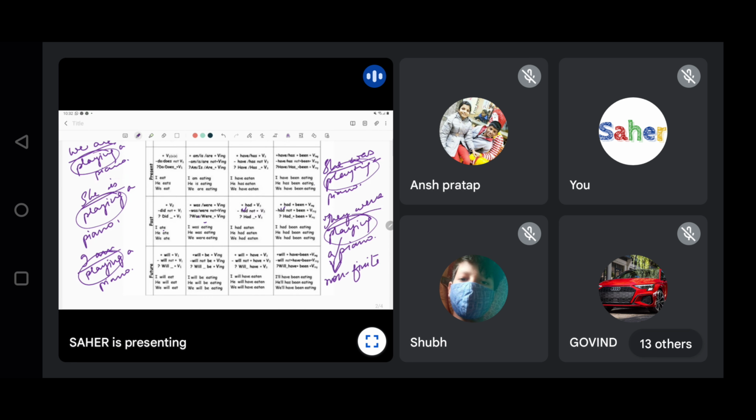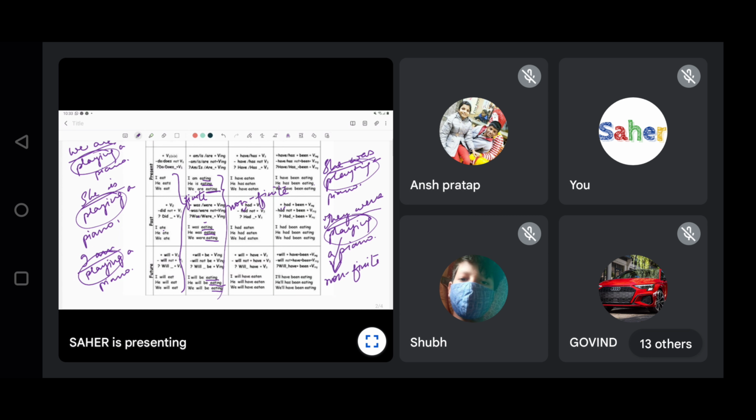Here, this is an example. I am eating, he is eating, we are eating. Now here the tense changes. I was eating, he was eating, we were eating. Again the tense changes. He will be eating, I will be eating, we will be eating. So this eating word is called non-finite because it is not changing. But in the first one we see that all the forms of eat have changed, so it is called finite because it is changing. So when it changes it is called finite, when it does not change it is called non-finite.